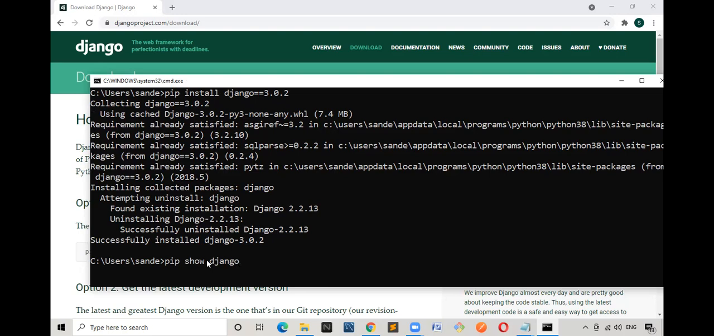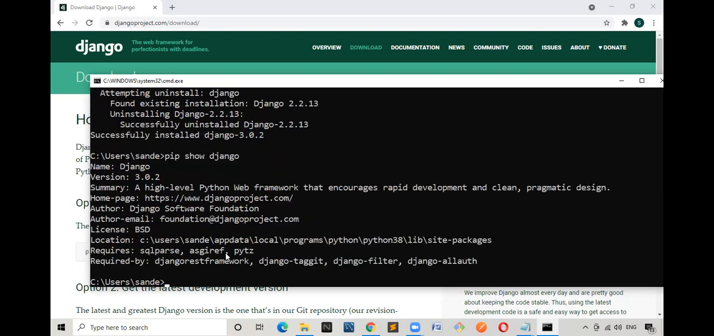Is that clear? Pip show Django. If I enter, it will show the version of Django. See here, 3.0.2. I have updated, and it is telling a high-level Python web framework that encourages rapid development. And see here, author Django Software Foundation, official document, that is the official website, and the author's email ID. You can just send a mail, and the location, all those things, everything it is telling. Is that clear for everyone? Please do respond. Is that clear?